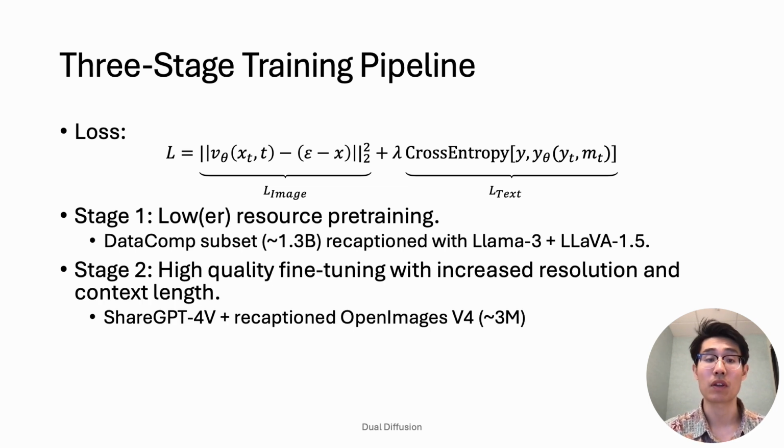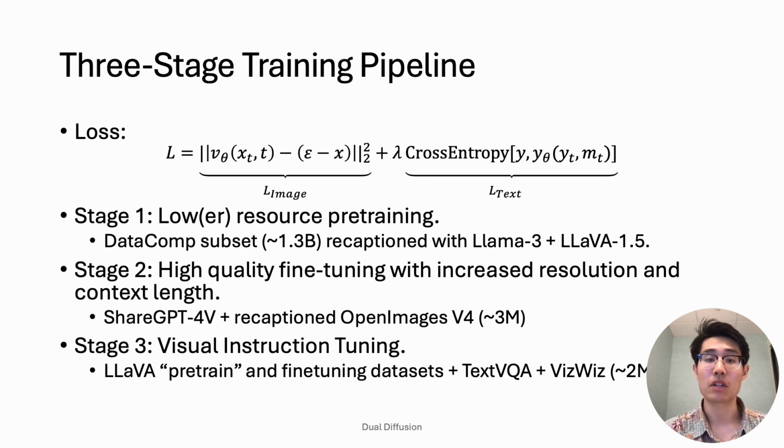Next, we fine-tune with higher quality images using a data mix consisting of shared GPT-4V pre-training data and a recaptioned OpenImages v4. Finally, we instruction fine-tune on several vision language datasets combining the LLaVA datasets, TextVQA, and VizWiz datasets.